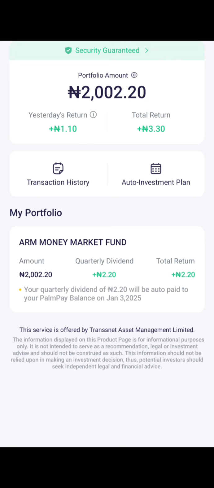It's very safe for beginners, a place to put your money to be making your money work for you while you are sleeping or without your attention. So that is how mutual fund works.